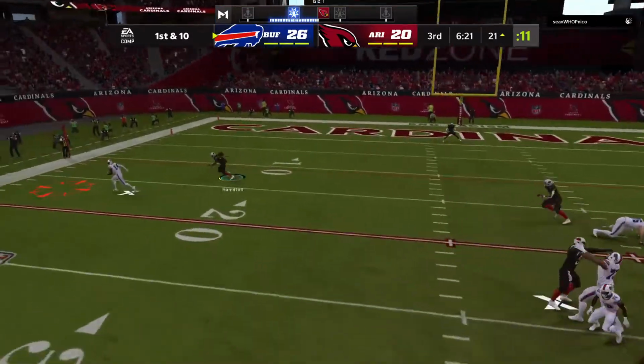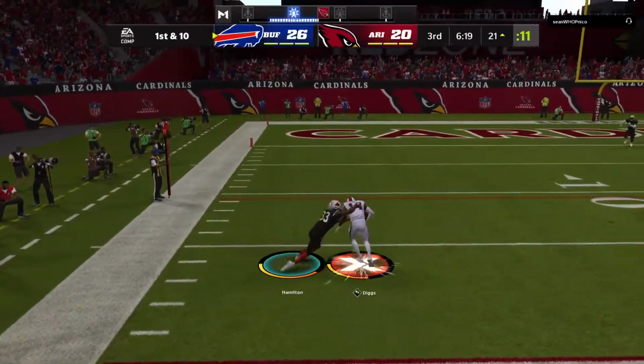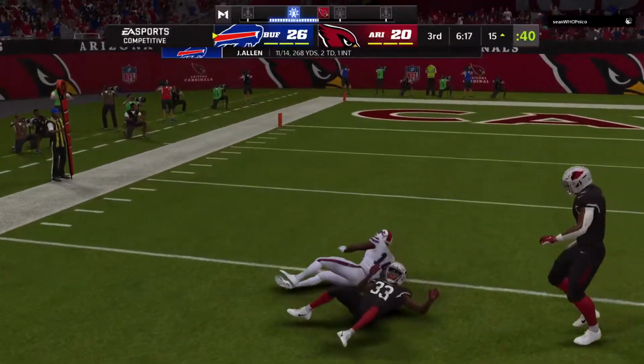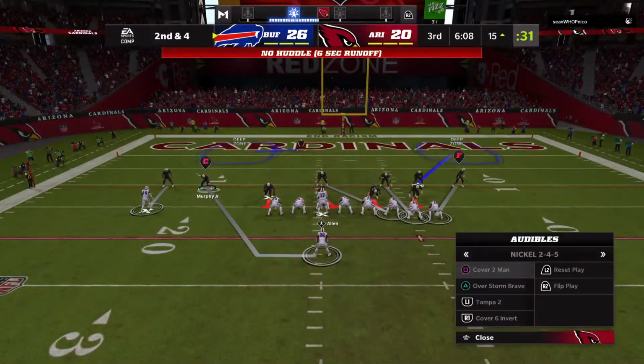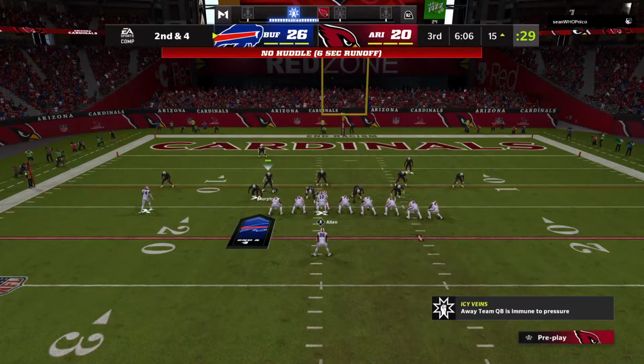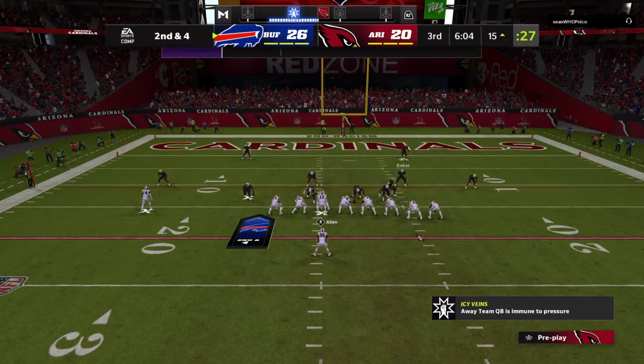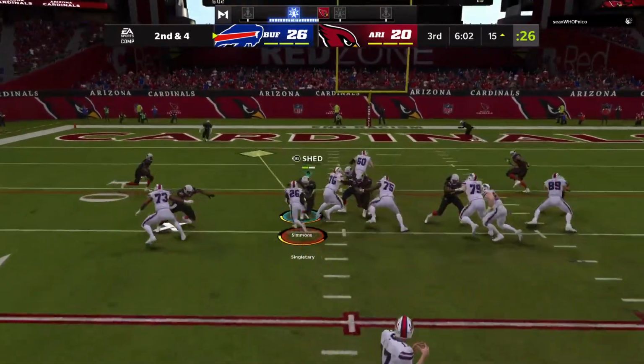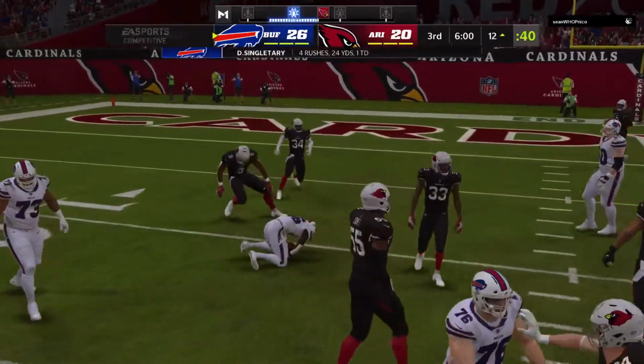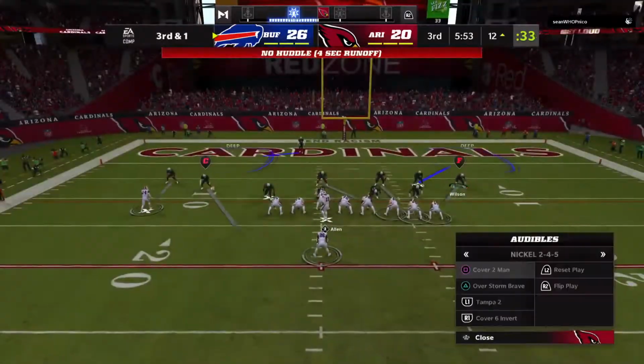First down, and they're going to throw with Allen. He'll find Diggs once more on the completion. And this will be a gain of 6 when it's all said and done. Down to the 15 from the 21. Allen going to give this one to Singletary. He takes us down to about the 12 for a gain of 3.